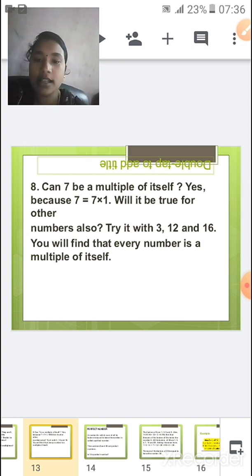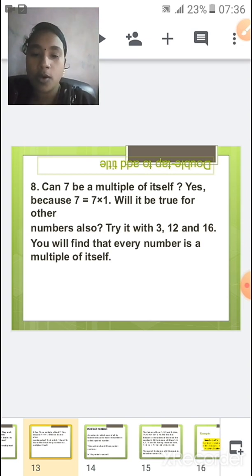So factors will be less than or equal to the given number, but multiples will be greater than or equal to the number. And factors are finite, multiples are infinite, as we saw.